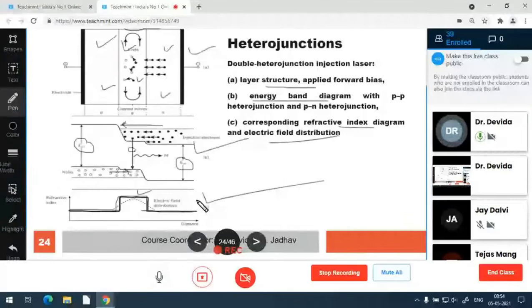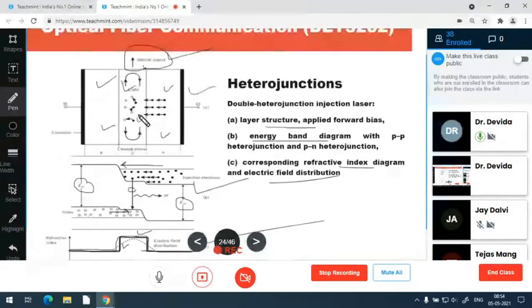The same applies to the electrical distribution. The electrical field is made maximum in the active region and less in the other regions, so that the electrical pumping and population inversion in the active region is higher.